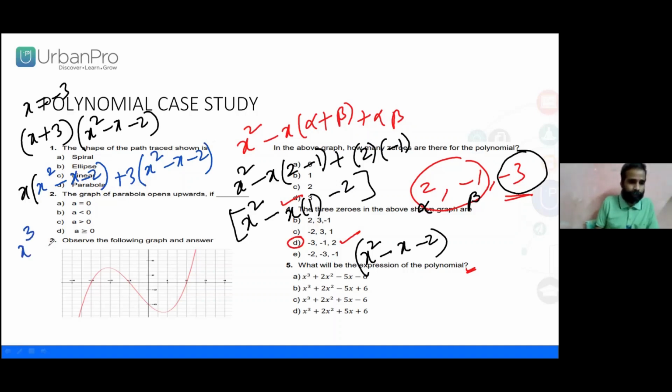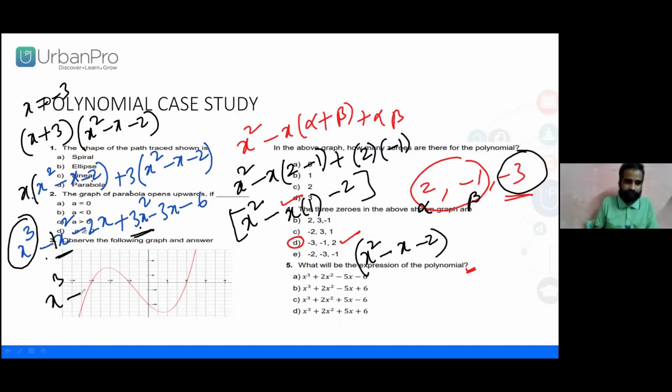What are we getting here? x cube. x into minus x is minus x square. x into minus 2 is minus 2x. Plus 3 into x square is plus 3x square. 3 into minus x is minus 3x. 3 into minus 2 is minus 6. We will write it in the order x cube. Now we will identify the like terms.